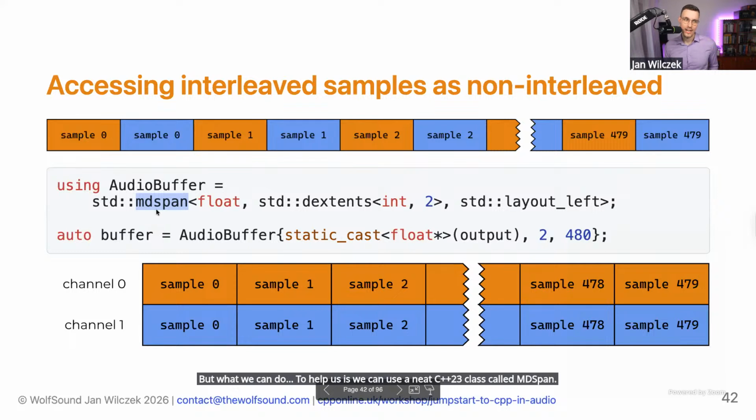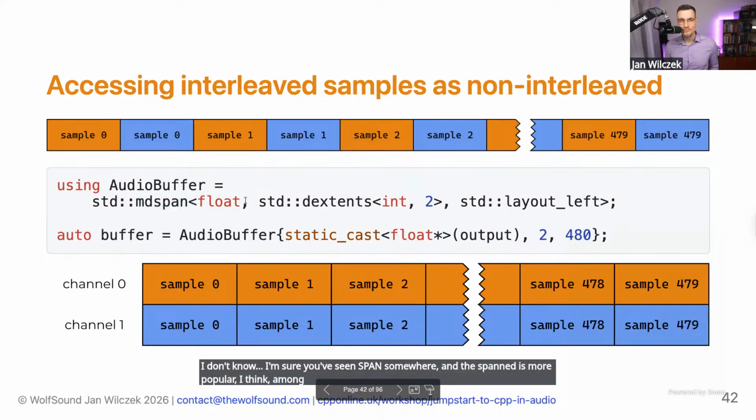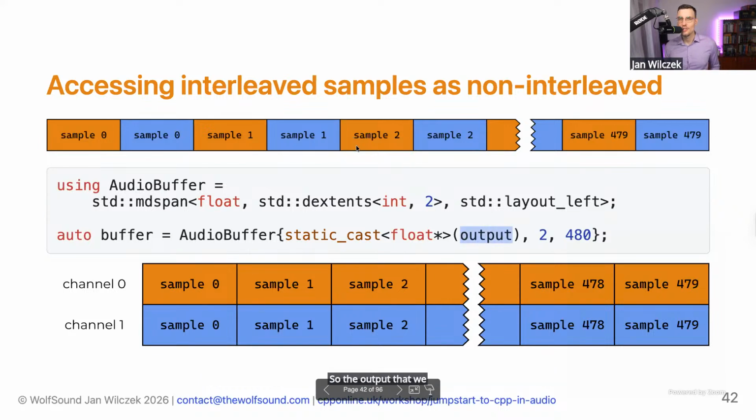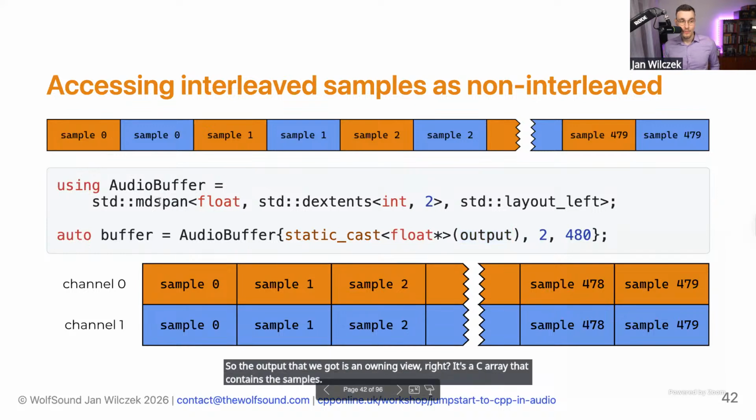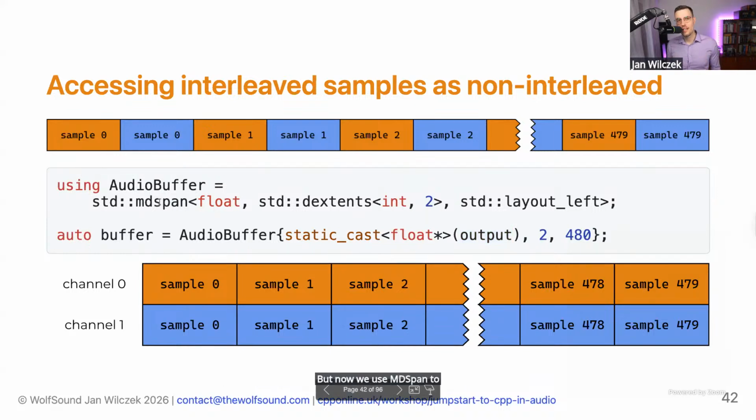But what we can do to help us is use a neat C++23 class called mdspan. I'm sure you've seen span somewhere. mdspan is more popular, I think, among the research environments. But what an mdspan is, it's a non-owning view on an array. So the output that we got is an owning view, right? It's a C array that contains the samples. But now we use mdspan to look into this array in a little bit different way.